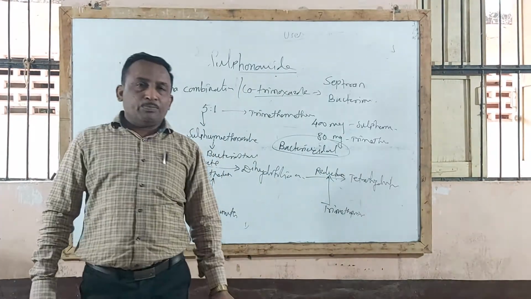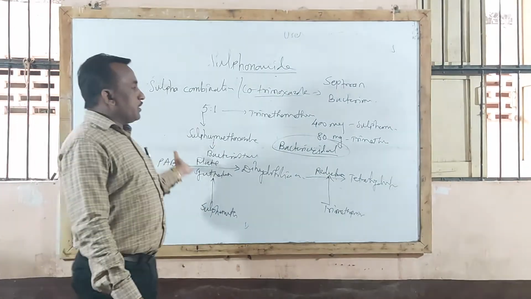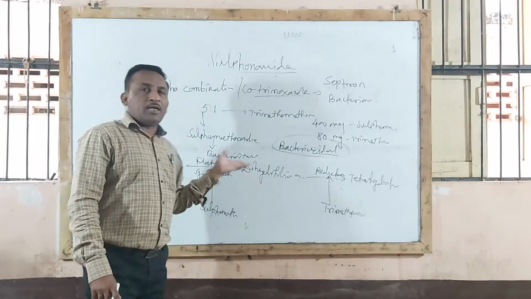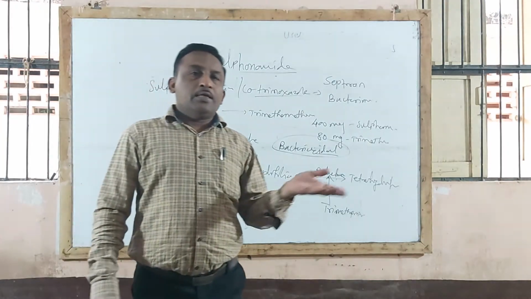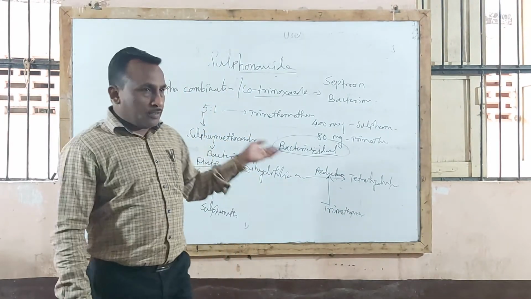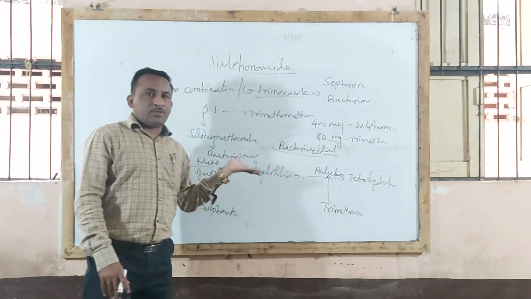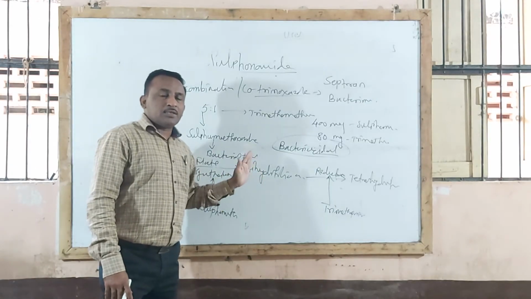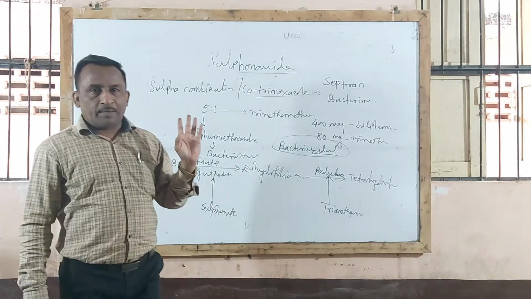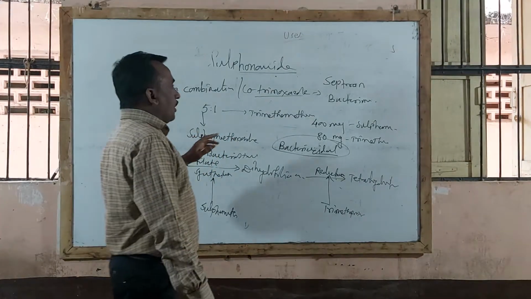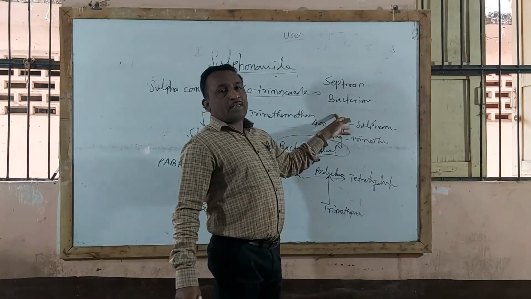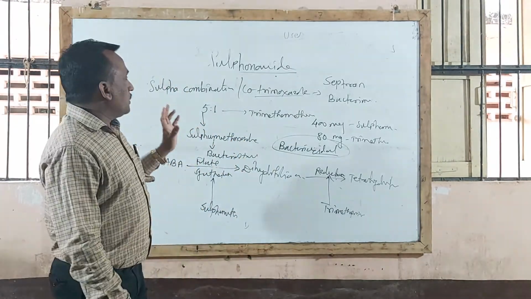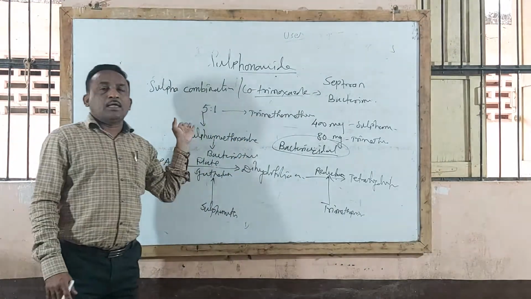Regarding adverse effects or side effects, this drug also produces crystalluria. Regarding contraindications, also the same: this drug is contraindicated in kidney failure patients and in hypersensitivity or allergic reaction patients. Means adverse effects and contraindications are the same as the sulfonamide. And the marketed preparations are called Septran tablet, Bactrim tablet, and suspensions are available in the market. So this is regarding sulfonamide or sulfa combination.